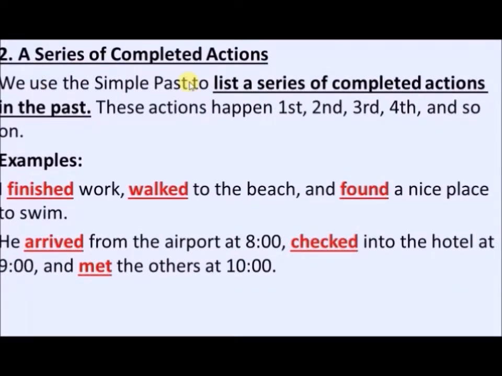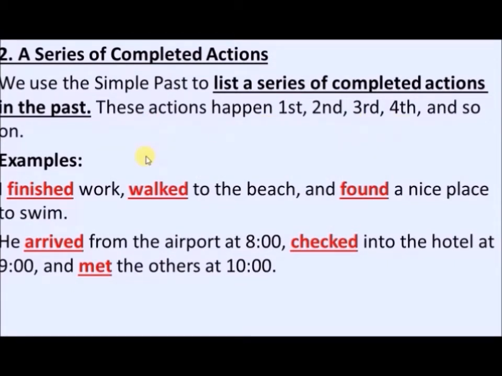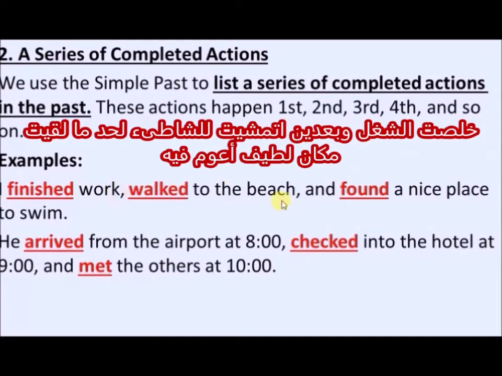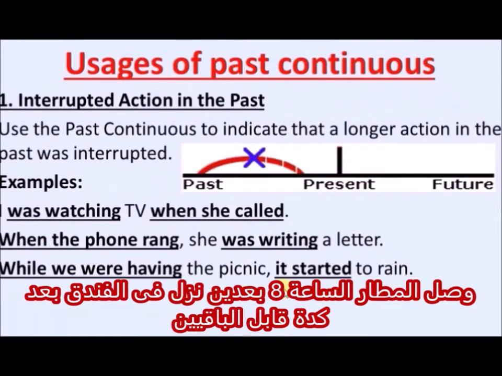And the second point is a series of completed actions. I mean, guys, if you would like to give a story in the past, we tend to use simple past. We use the simple past to list a series of completed actions in the past. These actions happened first, second, third, fourth, and so on. Let's read the examples together. I finished work, walked to the beach, and found a nice place to swim. He arrived from the airport at 8, checked into the hotel at 9, and met the others at 10.